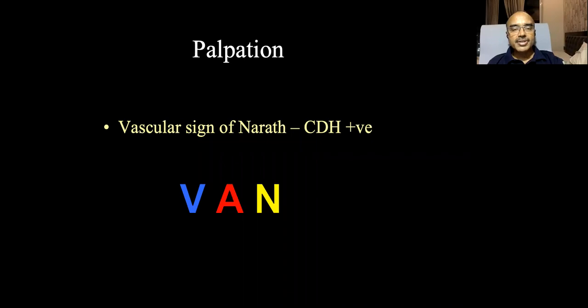So remember, it is always confusing. It is better to say that femoral pulses are bilaterally symmetrically palpable. So do not comment about the vascular sign of Narath, but if the examiner asks, and it is negative, that means it is normal, that both sides' femoral pulses are palpable. If it is positive, that means it is not palpable, or feebly palpable, or the volume is low.